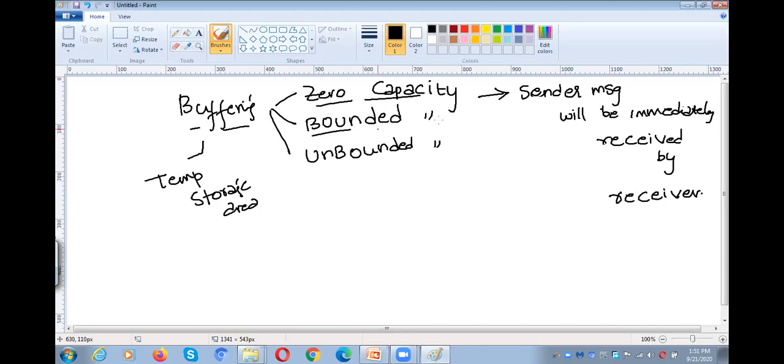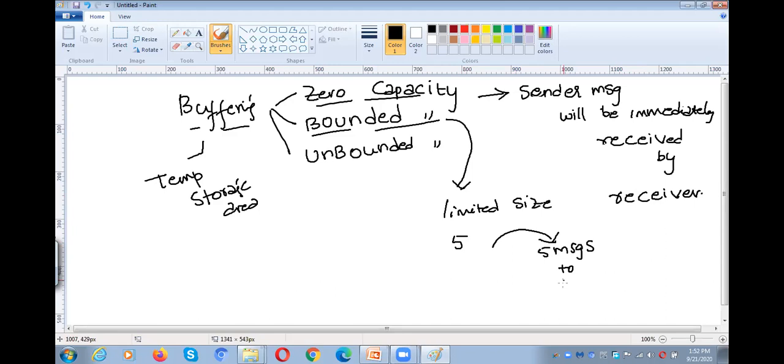And the next one is bounded capacity. What is bounded capacity? Bounded capacity means the buffer has limited size. For example, the buffer has the capability to store 5 messages. So the sender can send 5 messages to the buffer, and the receiver can receive messages from the buffer.